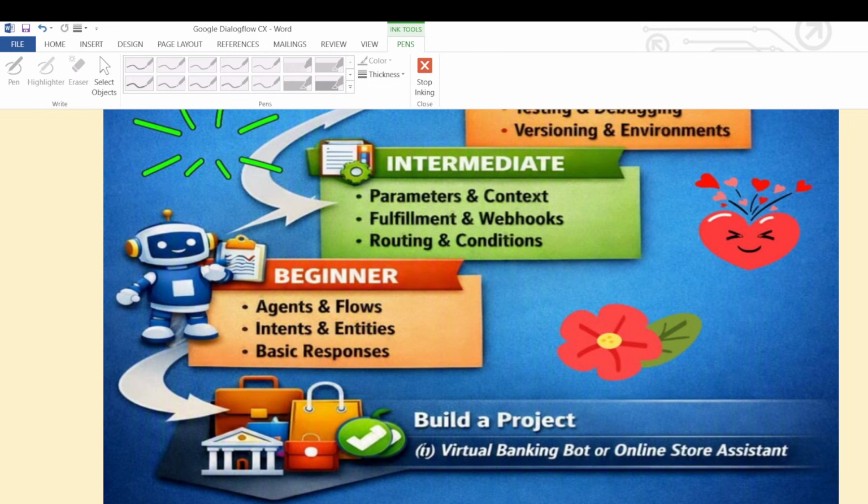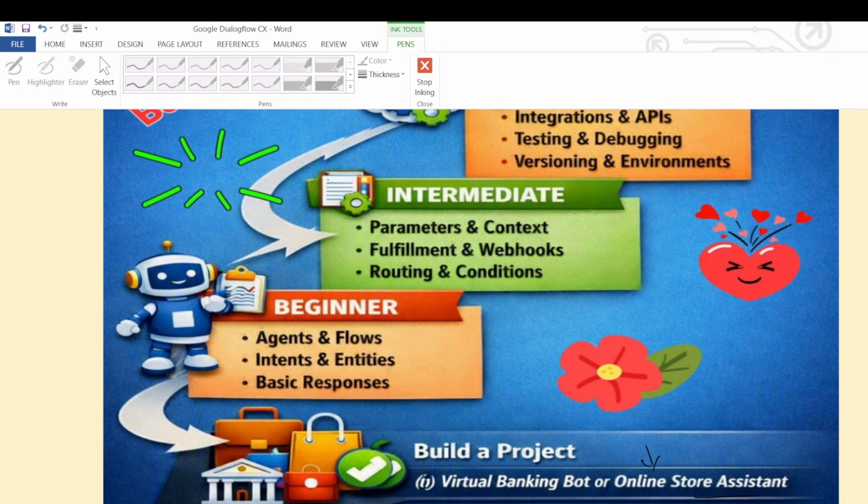After that, I will create a virtual banking bot, an online store assistant, a medical assistant, an HR assistant, a resume assistant, or an interview assistant. I will create virtual AI agents or AI bots like that in Google Dialogflow CX. Now, how to start Dialogflow CX? We go from the beginner level to the advanced level.